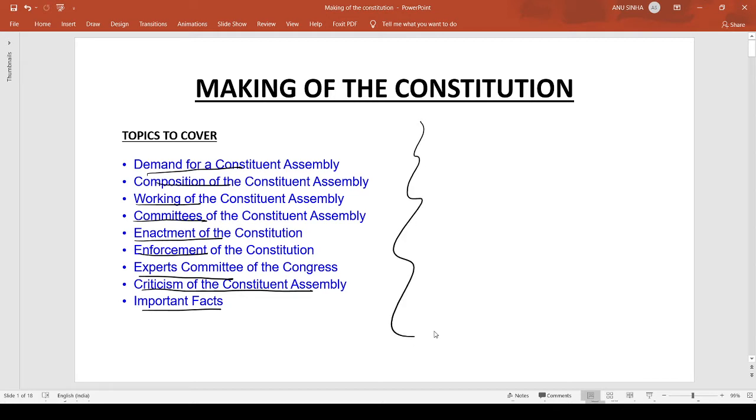So here it is. I'm going to talk about the making of the Constitution. I will be talking about how our Constitution Assembly got formed, when and how the demand was put for the Constitution Assembly, who it comprised of, like who were those people who formed the Constitution Assembly and then took on the task of making the Constitution, what the various committees were, their criticism at the end, and some important facts.